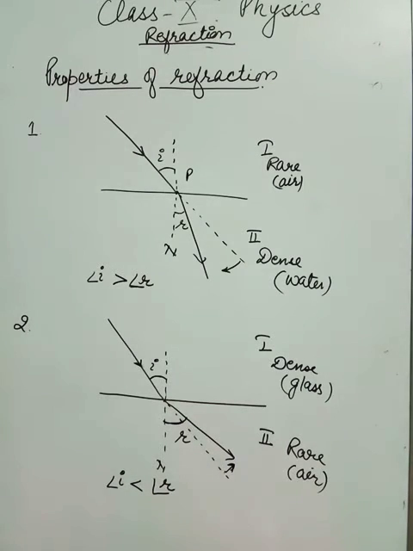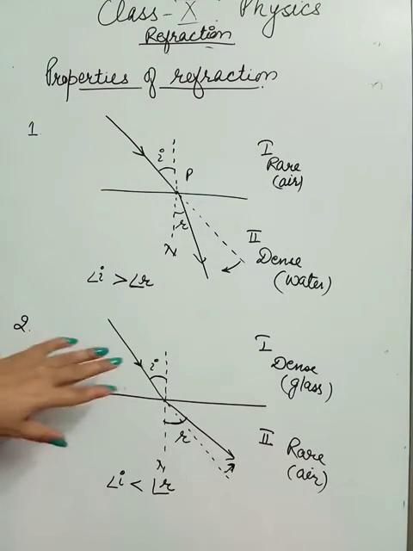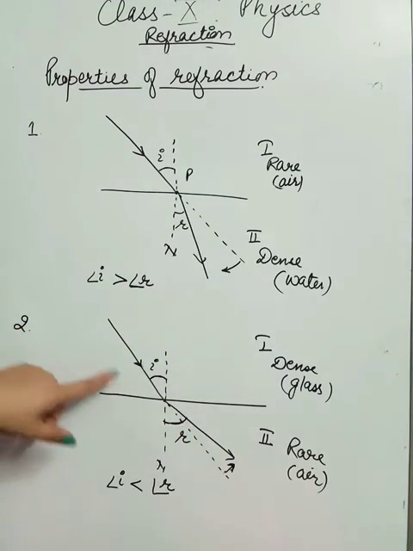So these are the two properties. Giving a quick review: if a ray of light goes from rare to dense medium, it bends towards the normal. If a ray of light goes from dense to rare medium, then it will bend away from the normal. So these are the two properties of refraction.